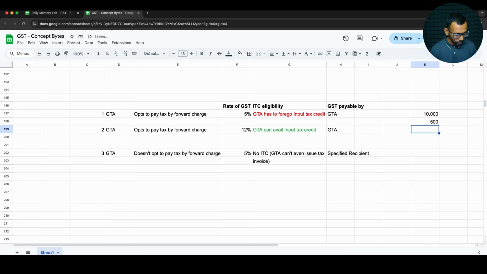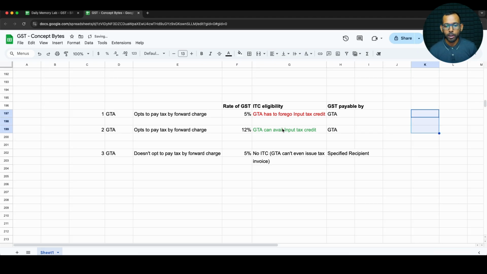Therefore, when I give you the invoice, I'll charge 10,500. You don't have to pay anything to the government. You just have to pay the full invoice amount to me. I will remit this 500 to the government. But the only limitation in this first option is that I can't take any input tax credit. So whatever I get in the form of GST from the service recipient, I have to directly remit to the government. So this is the first scenario.